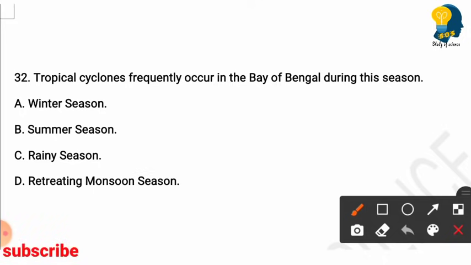Tropical cyclones frequently occur in the Bay of Bengal during this season. Options are winter season, summer season, rainy season, retreating monsoon season. Here the right answer is retreating monsoon season. Tropical cyclones frequently occur in the Bay of Bengal during retreating monsoon season.